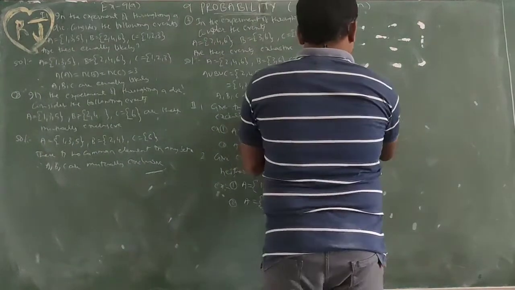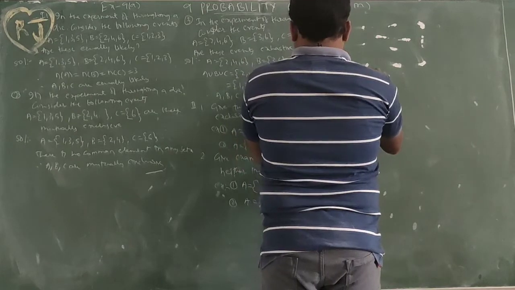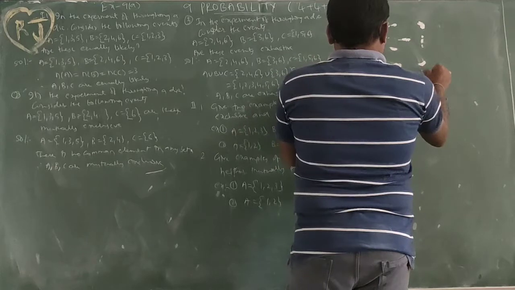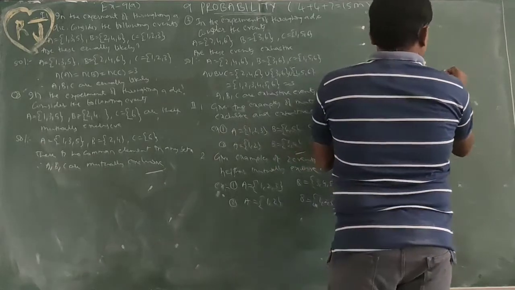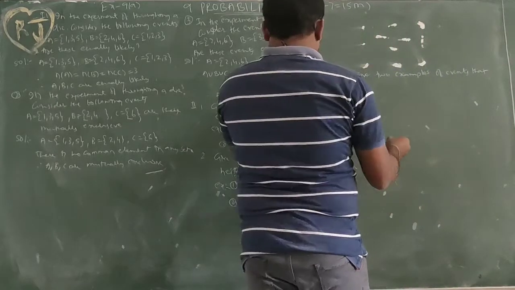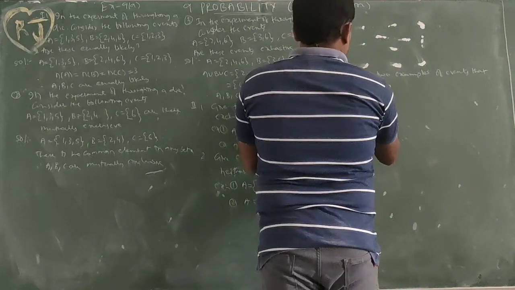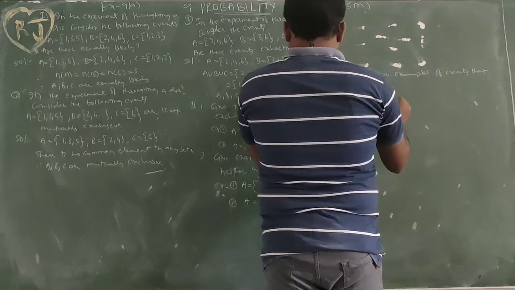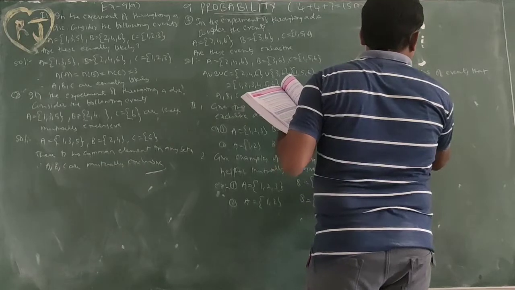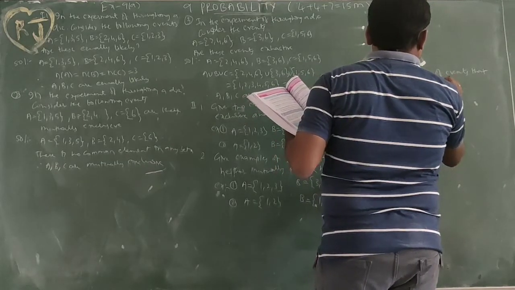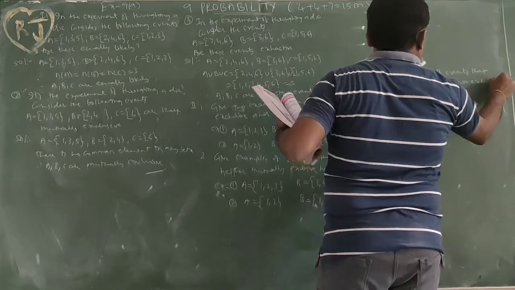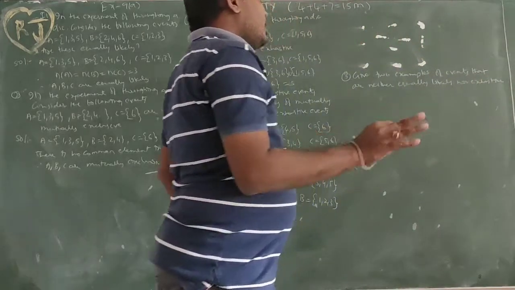Next, third: give 2 examples of events that are neither equally likely nor exhaustive. Neither equally likely nor exhaustive. So it is not equally likely, not exhaustive.